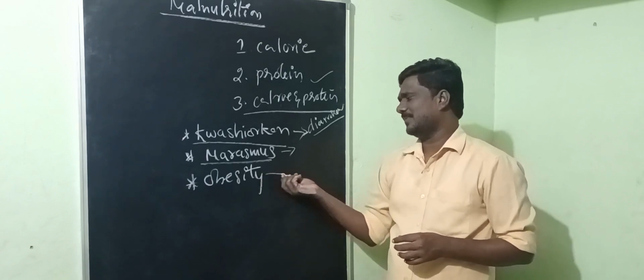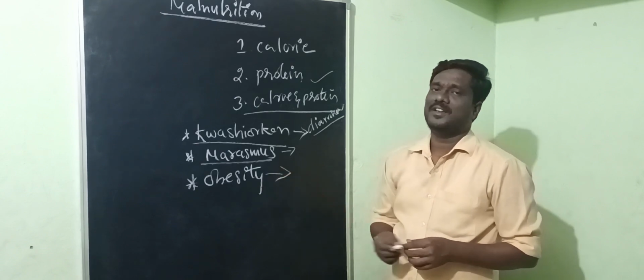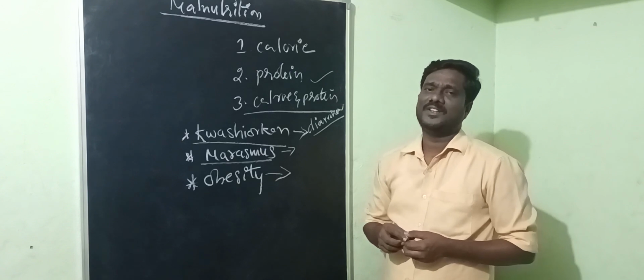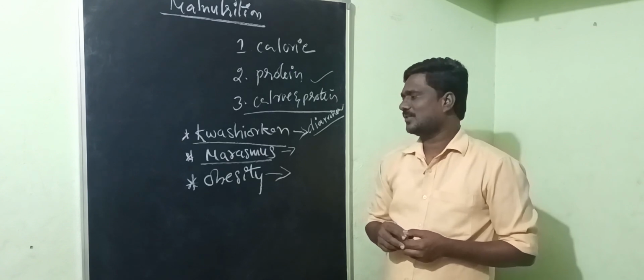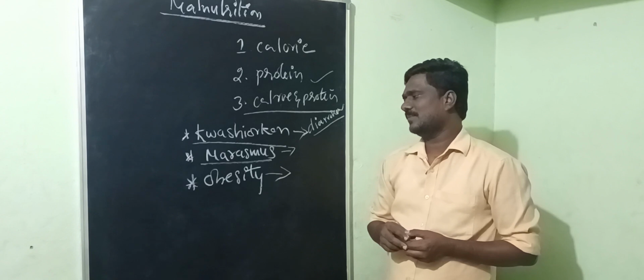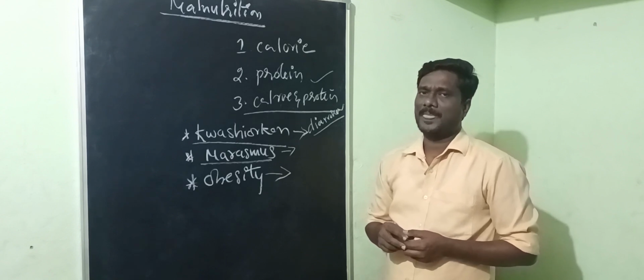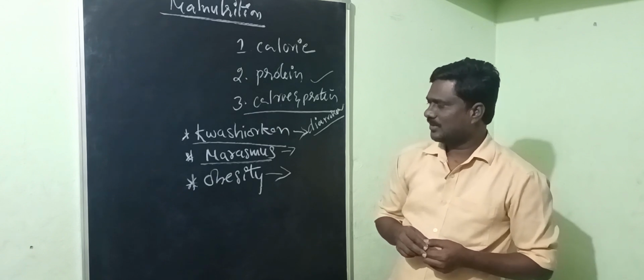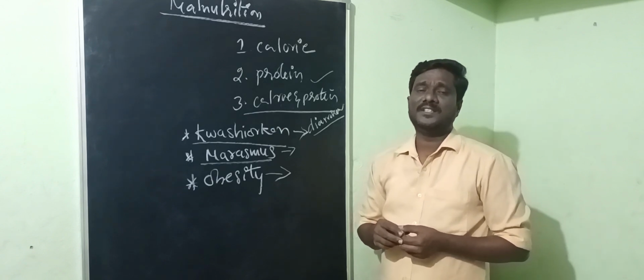Next one is obesity. Obesity means overeating. That means providing more nutrients to our body, which may lead to obesity. This is a very big health hazard.